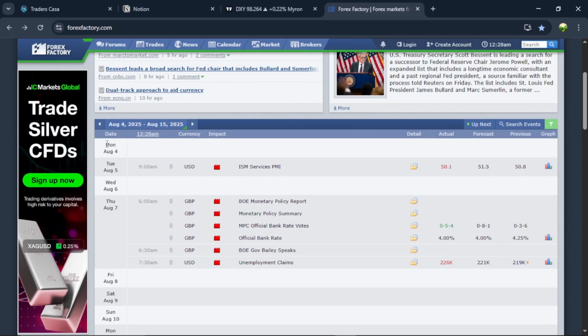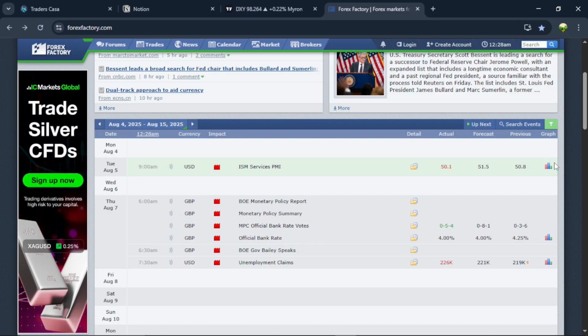So this is Monday, 4th to 8th of Friday. Monday we had no news. Tuesday we had news on USD at 9 o'clock. Wednesday we had no news. Then Thursday was the main news event for pound and USD. So pound had the major news events for the first week of the month. That was April 7th. What time? 6 a.m.